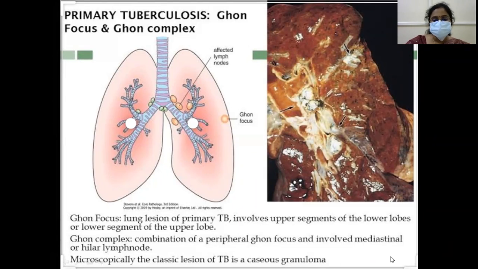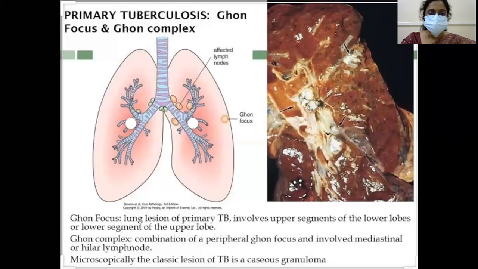Microscopically, the classic lesion of TB is a caseous granuloma. So this is what is about Ghon focus and Ghon complex. It could be a short note, so that is why I have laid a little more stress on this part.